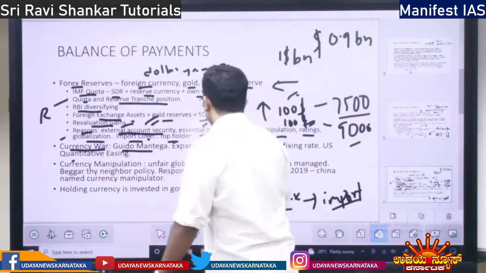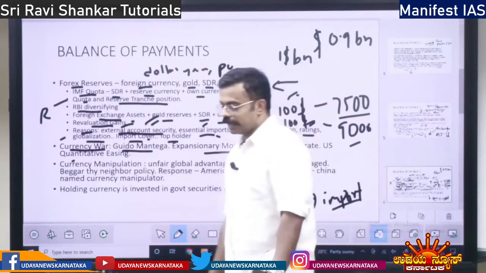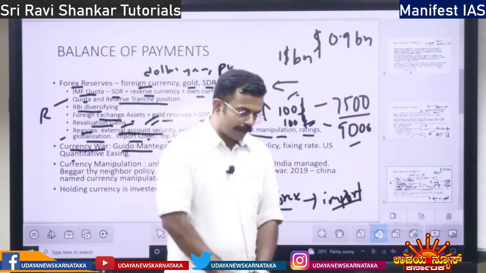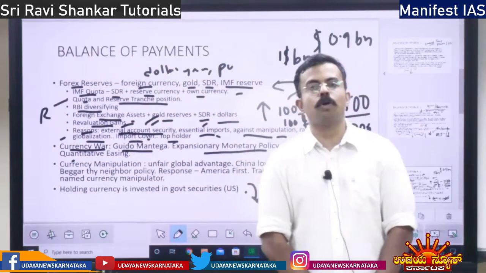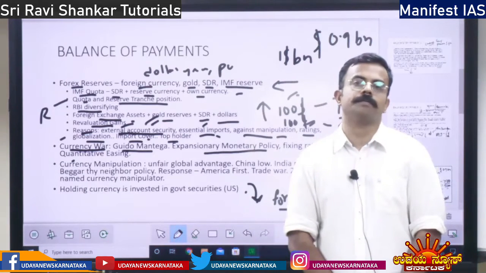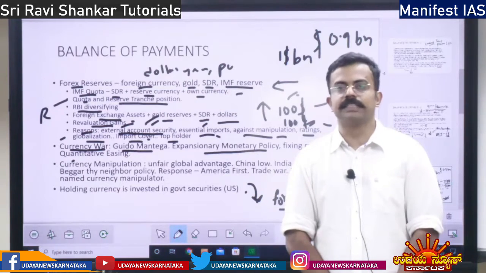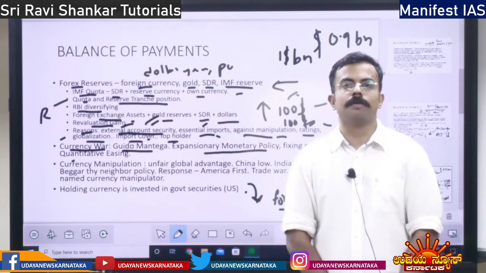Then why currency war? And there, see, expansionary monetary policy. What is expansionary monetary policy? Pumping more and more money into the economy by reducing the interest rate. Reserve Bank reduces the interest rate, repo rate, and pumps more and more money into the economy.